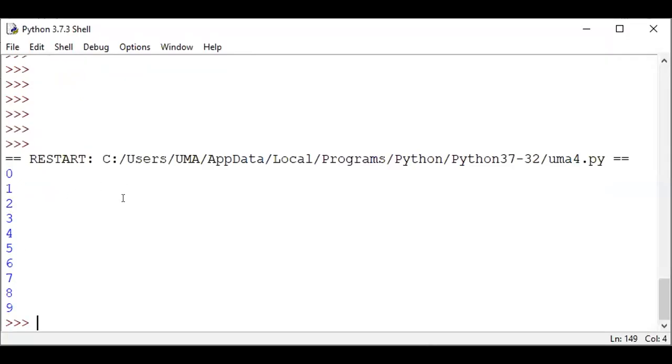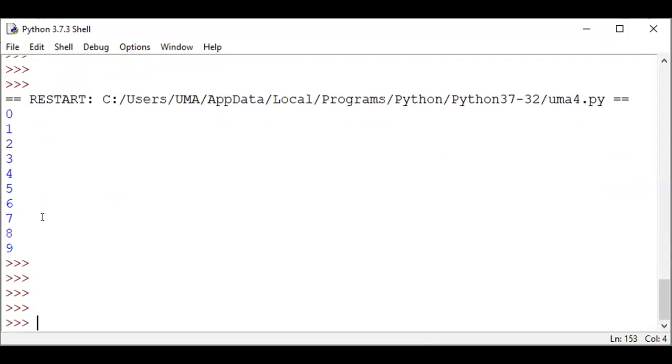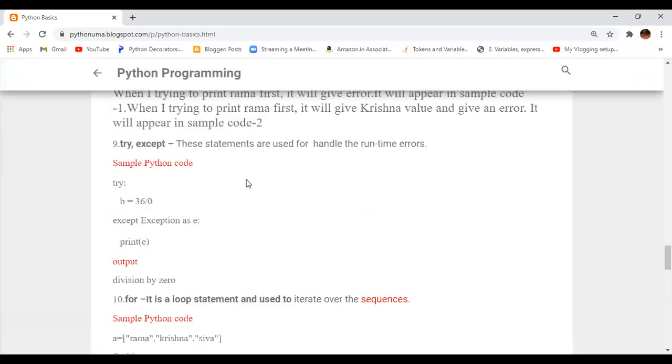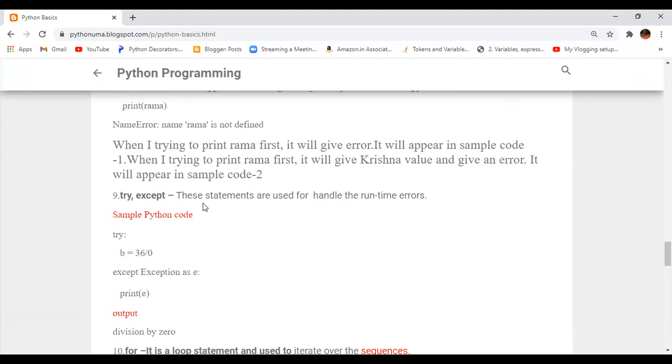this particular 10, that comes out from the loop. That is a simple piece of information about this while statement. Another block of statements, in this case, see the try catch.